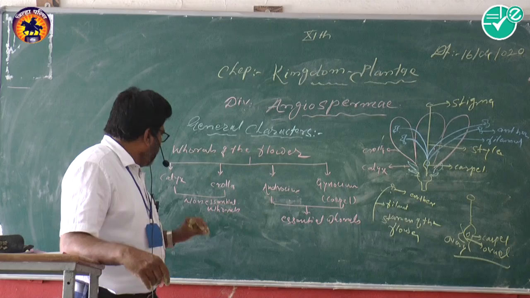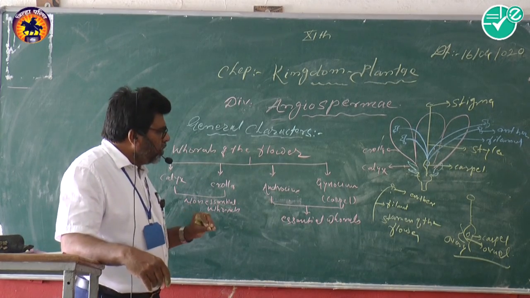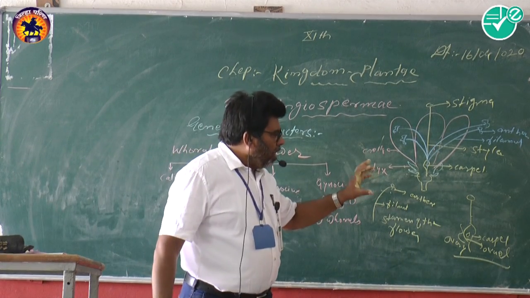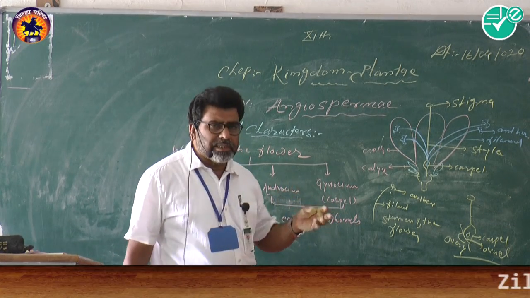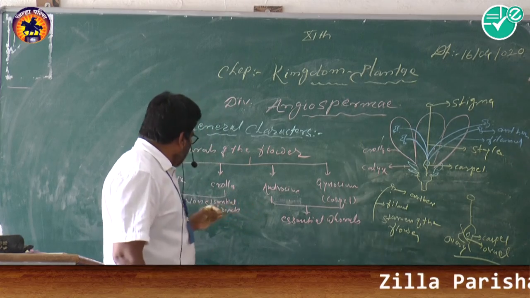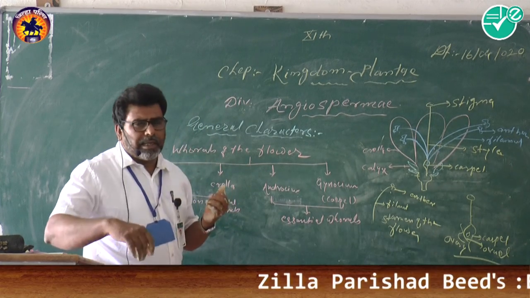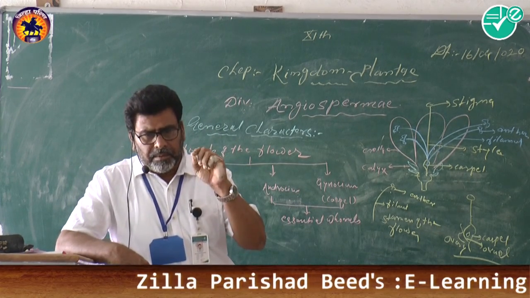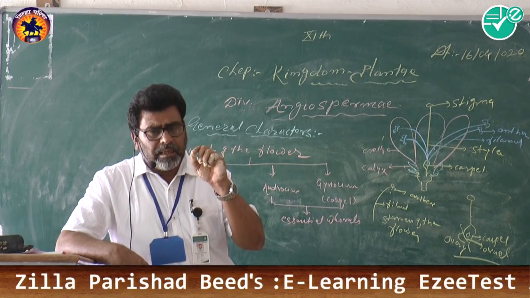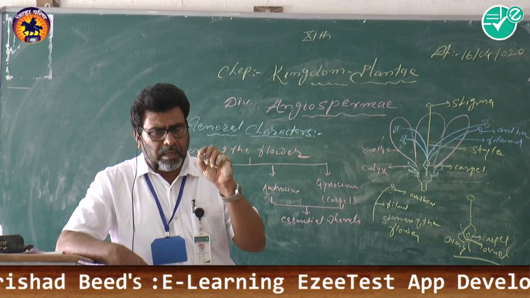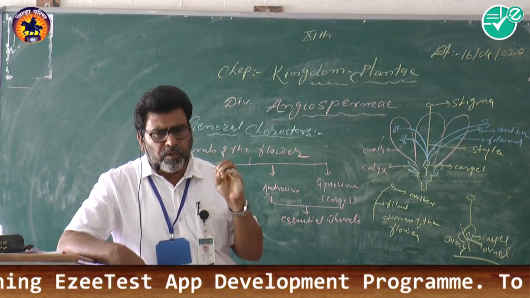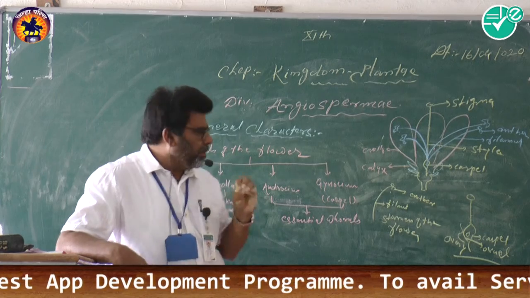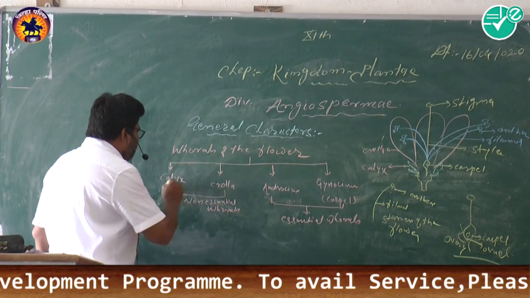Now see here, what are the calyx and corolla? You know that the outermost part of the flower, which is green in color, is called the calyx, and in the calyx there are sepals, and the sepals are 5 in number, 4 in number, or 3 in number, in different numbers.